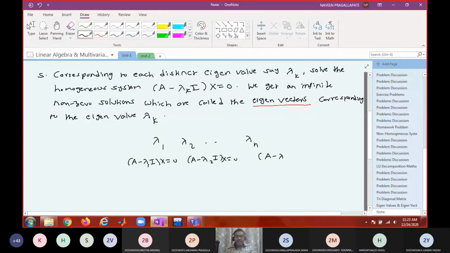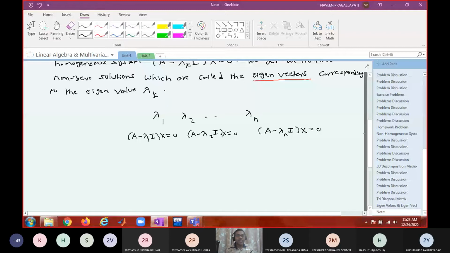Let us say all these are distinct. So for this you will get n minus r1, for this n minus r2, and so on, n minus rn linearly independent solutions. Solutions will be infinite, but linearly independent solutions will be finite.